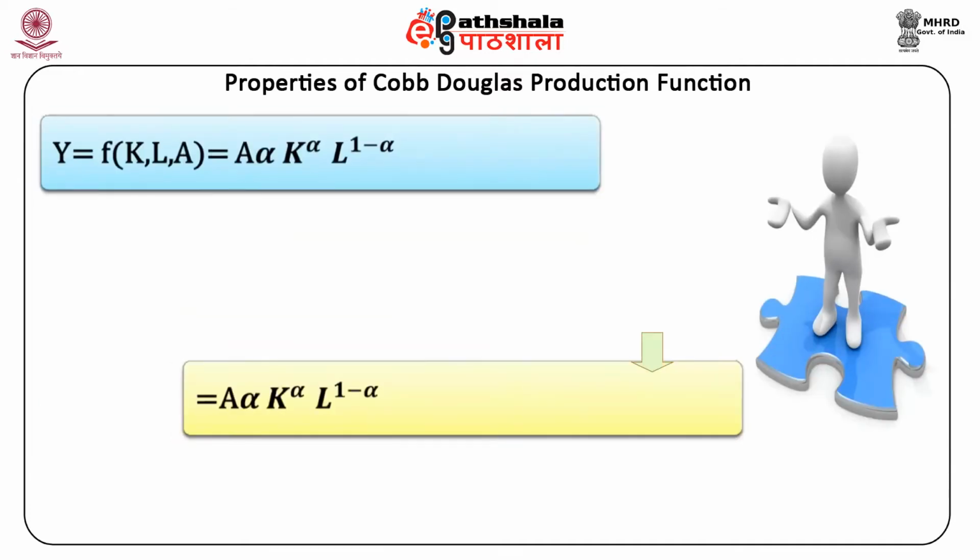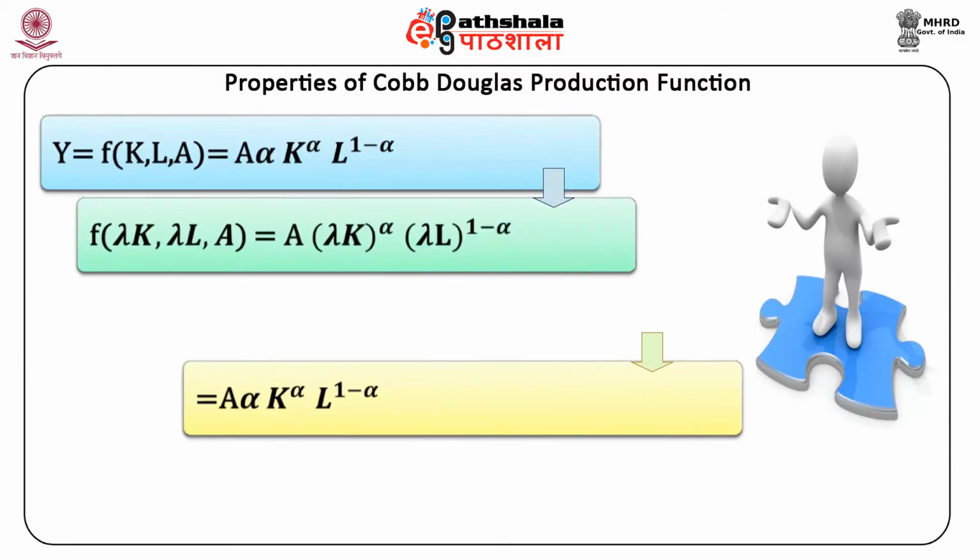Y is equal to F of K, L, and A, equal to A into K raised to the power alpha into L raised to the power 1 minus alpha.